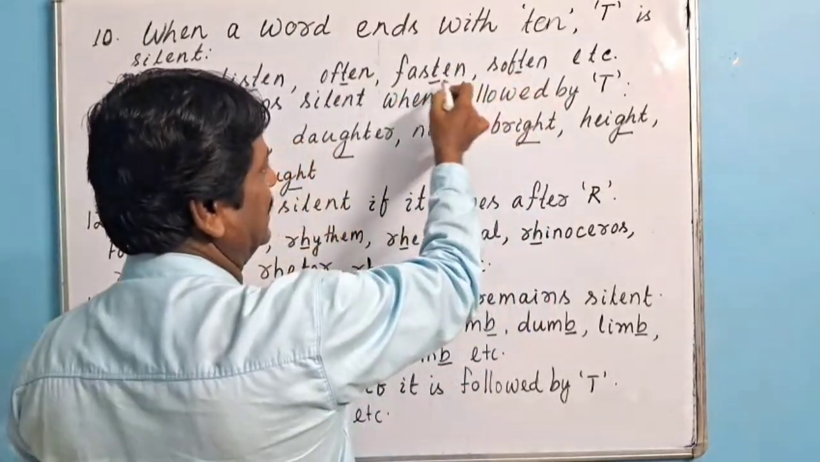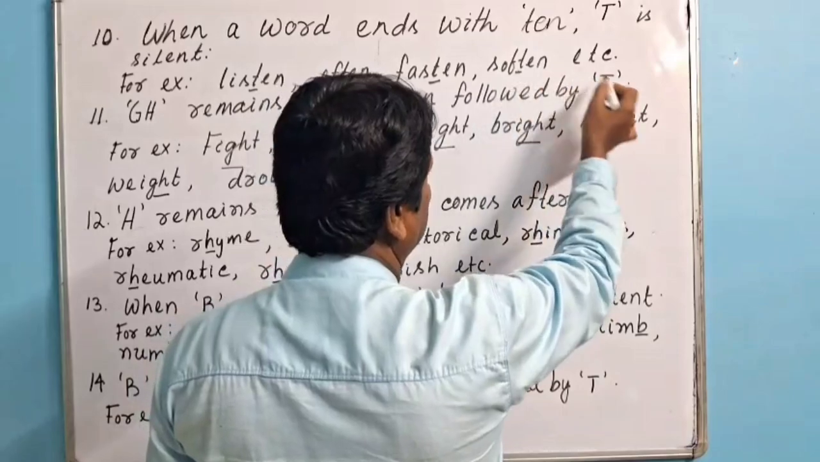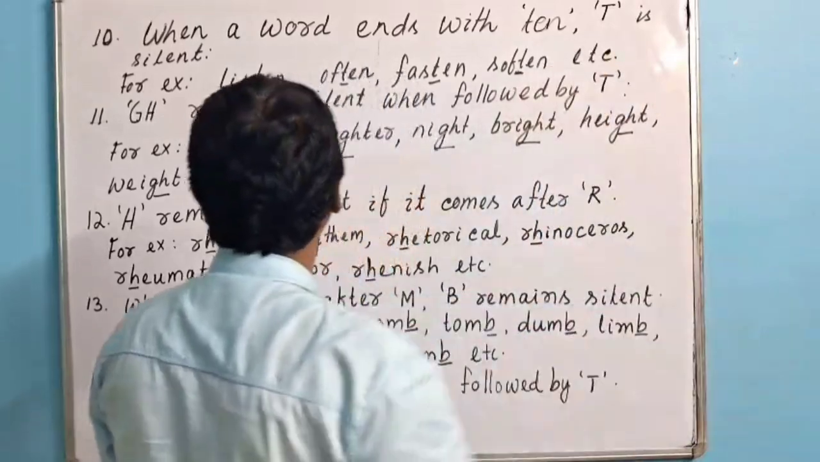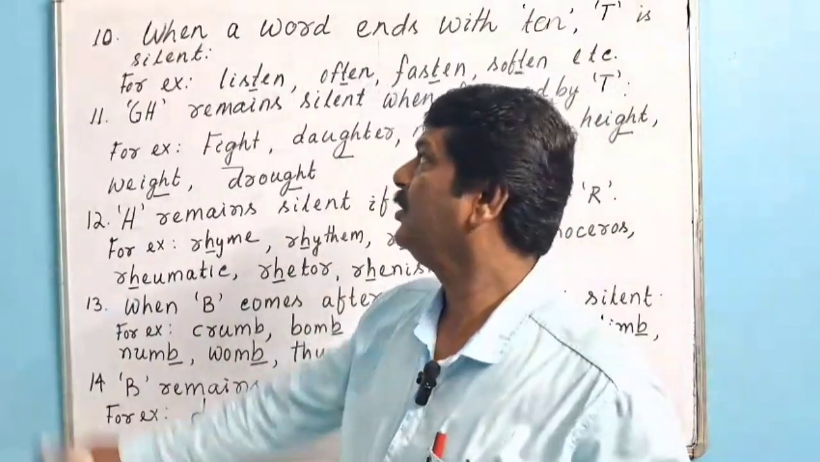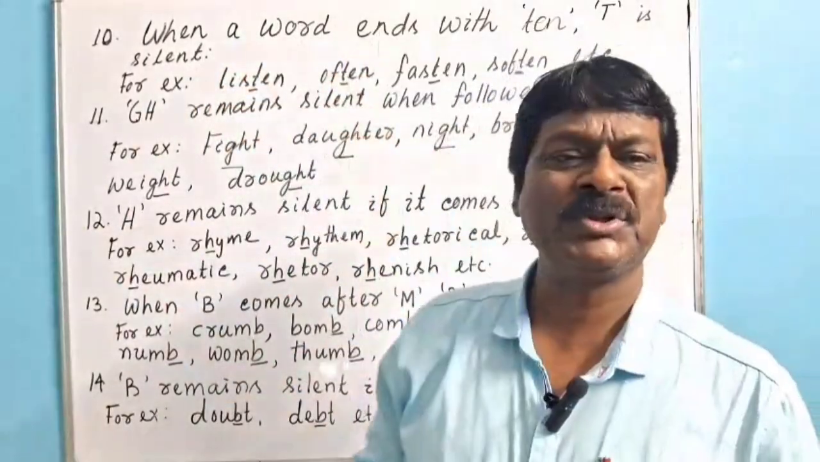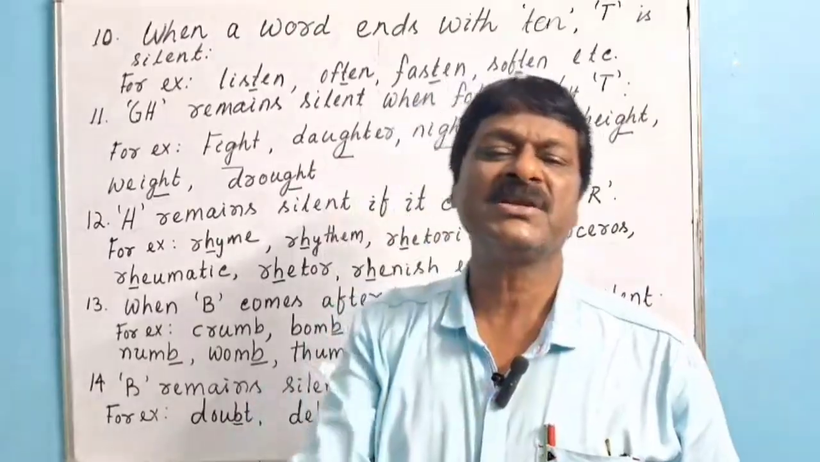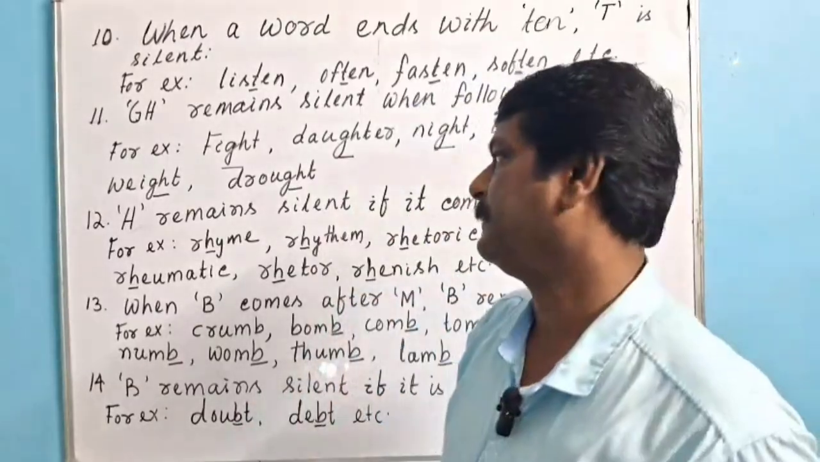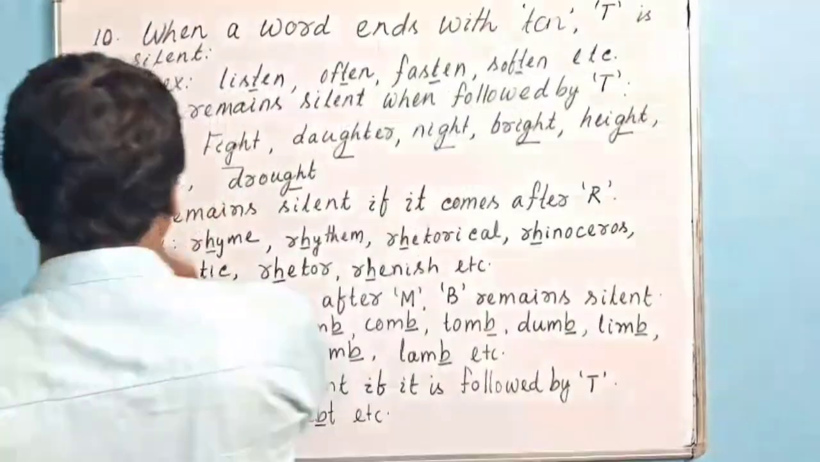Fasten, not "fas-ten". T is silent here. Soften, not "sof-ten". T is silent here. So, dear guys, remember: when a word ends with -ten, the T remains silent. Mark it. Now we shall go for point number 11.